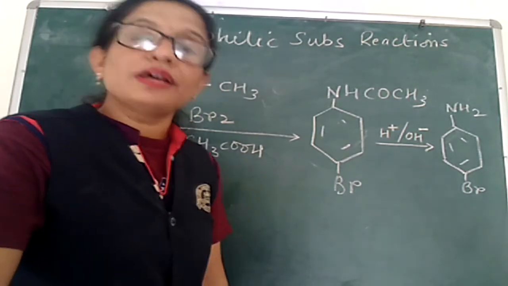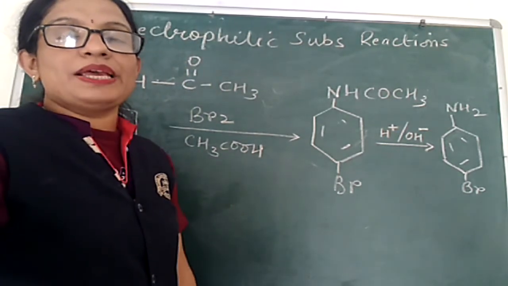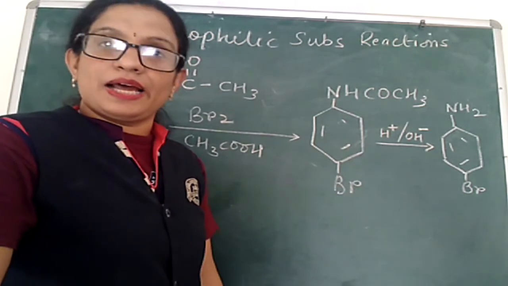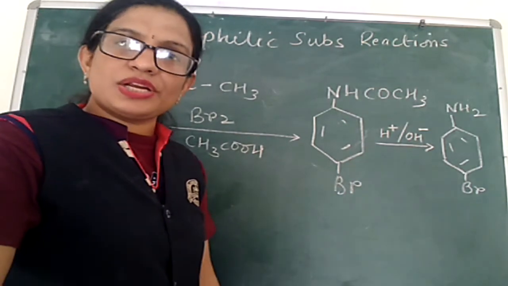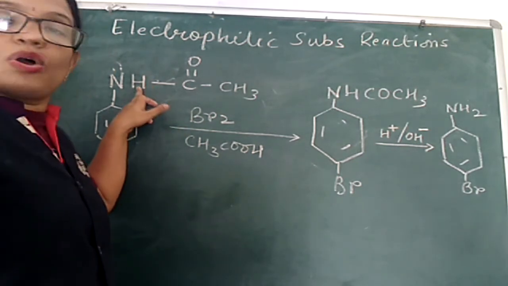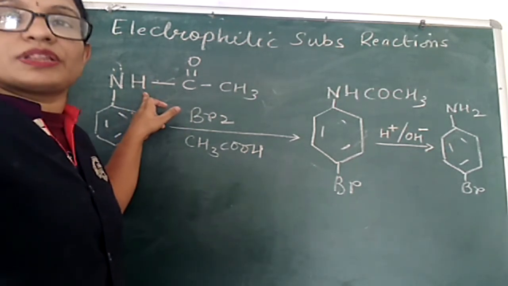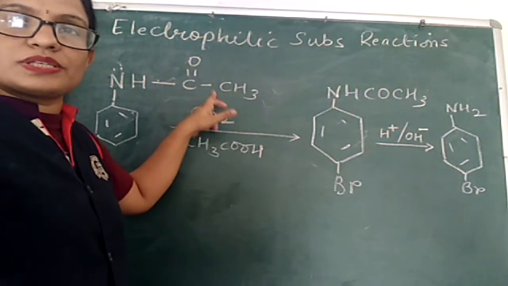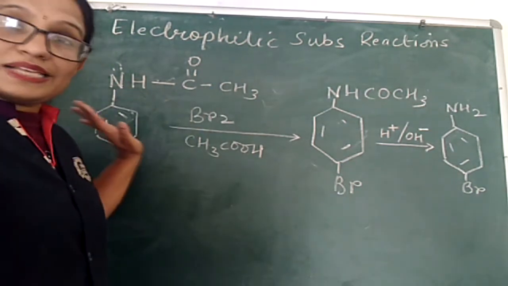What is the procedure? First, aniline has to be acetylated by its reaction with acetic anhydride. Upon acetylation, we get acetanilide, because one hydrogen atom attached to nitrogen is replaced by the acetyl group, that is the COCH3 group. So this is acetanilide.